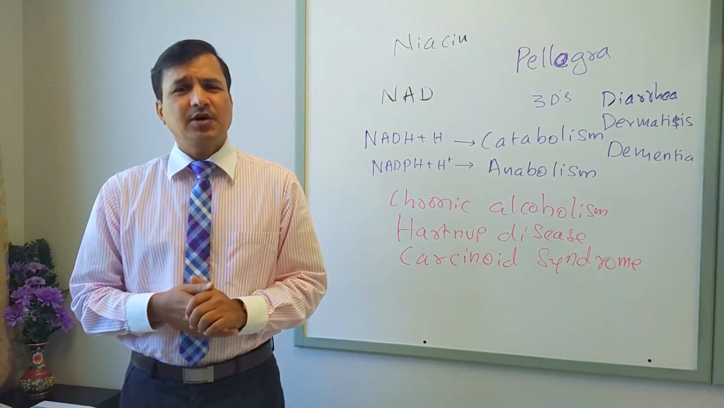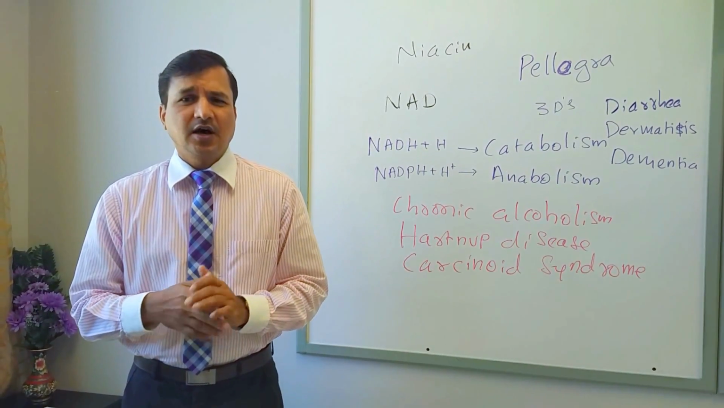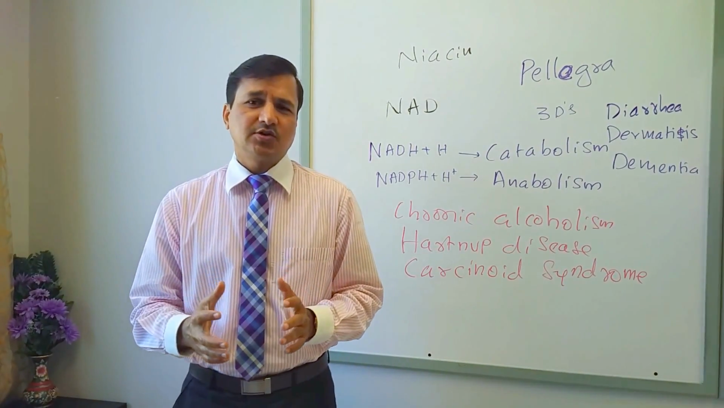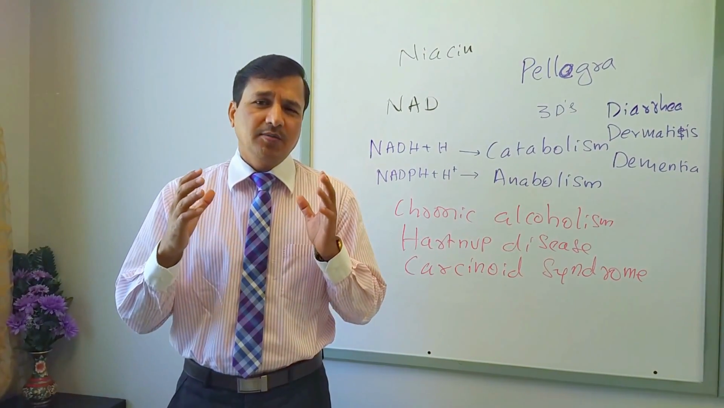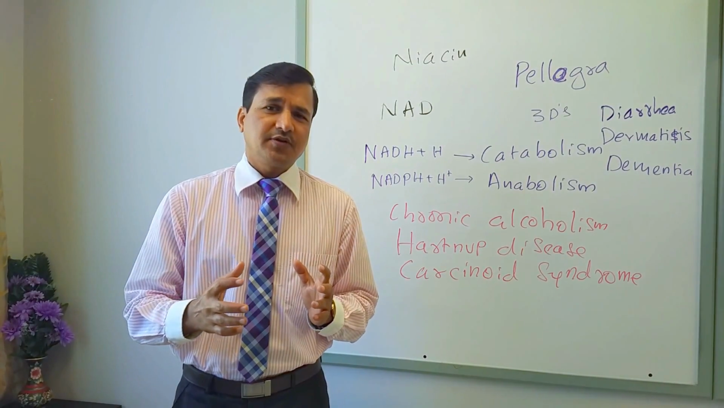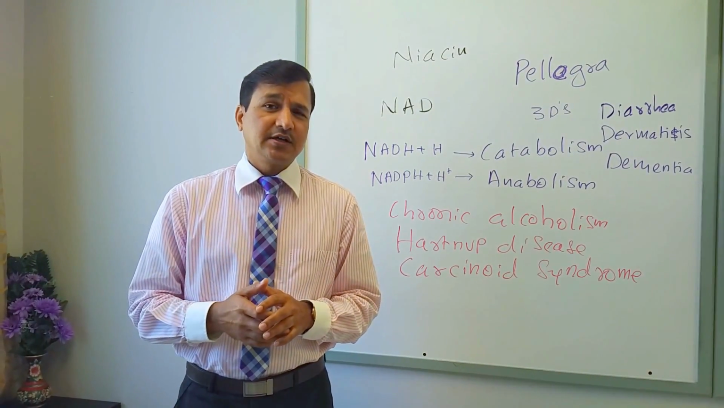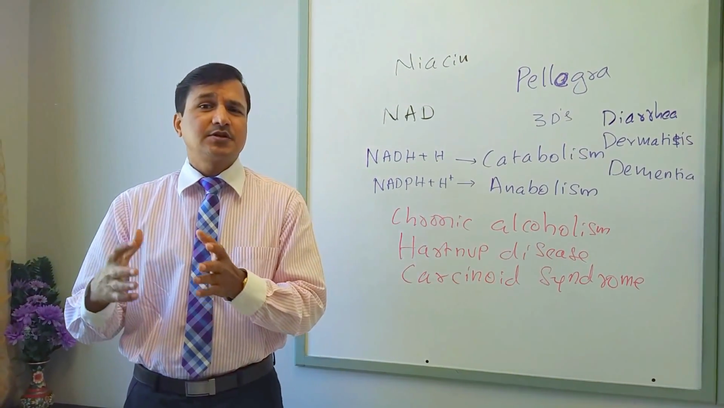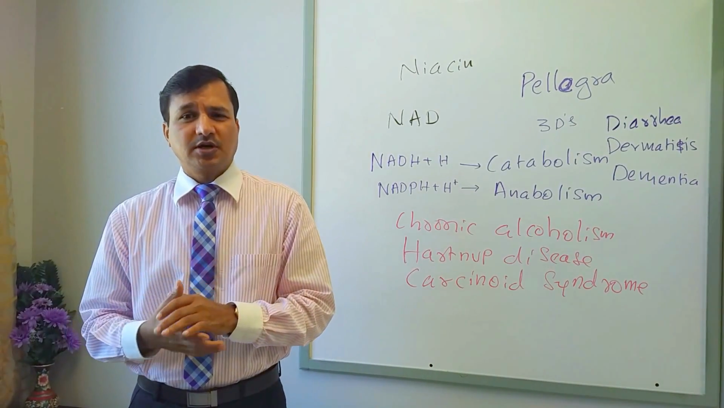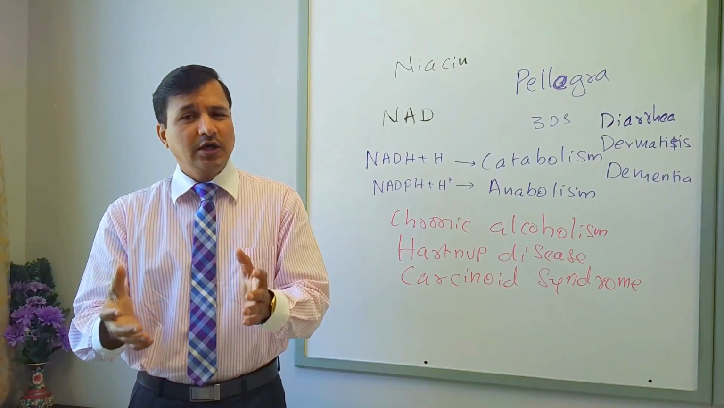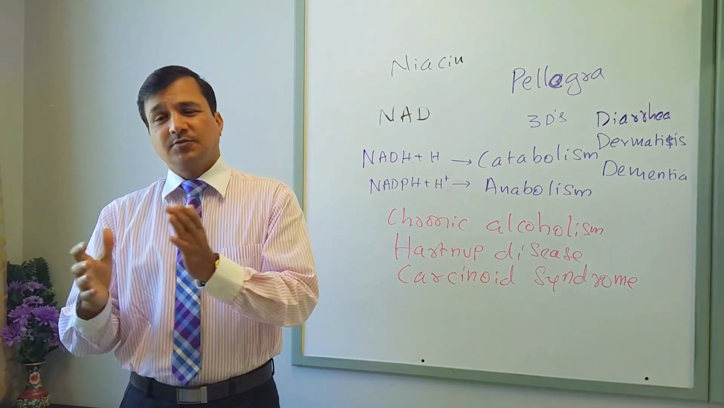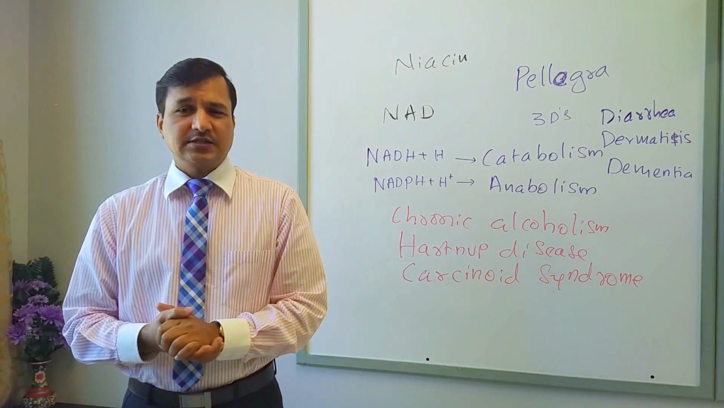Or it can be because of Hartnup disease. Hartnup disease is an autosomal recessive condition where there will be a defect in the absorption of tryptophan in the intestine, and then a defect in the reabsorption of tryptophan in the renal tubular cells, overall leading to niacin deficiency, because tryptophan deficiency will lead to niacin deficiency.